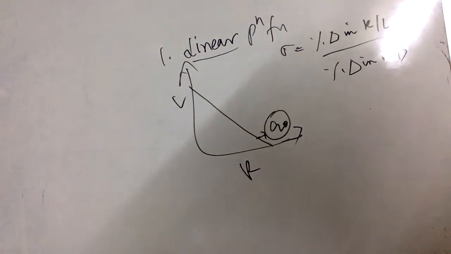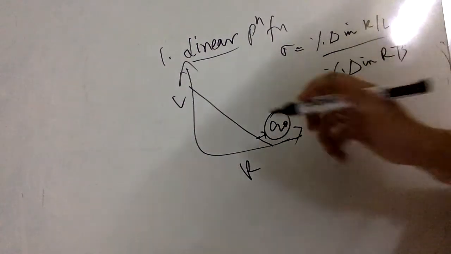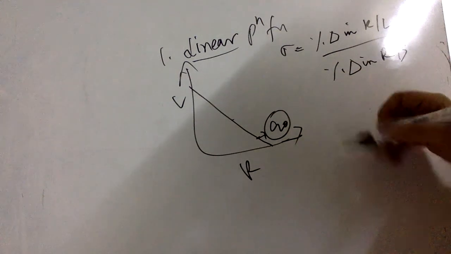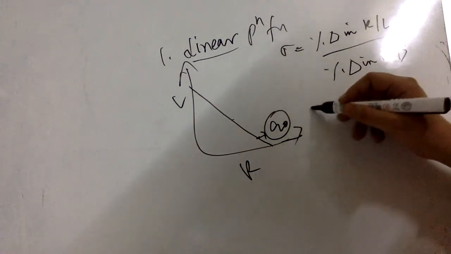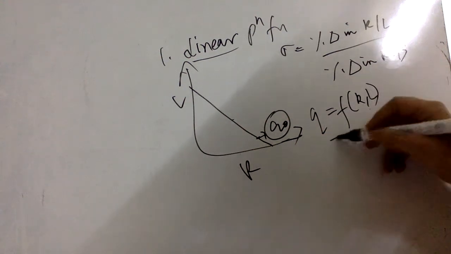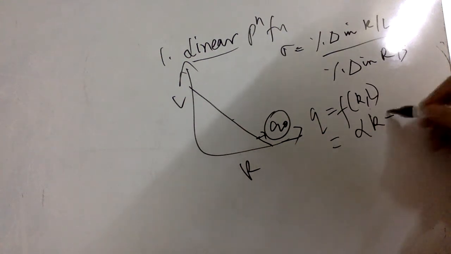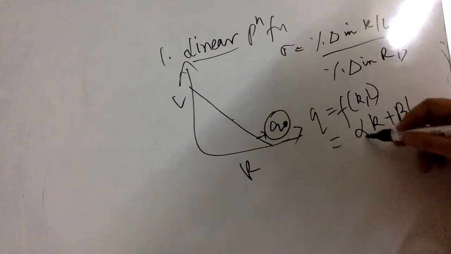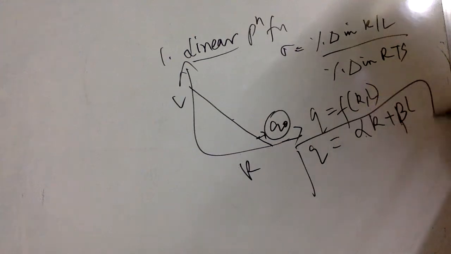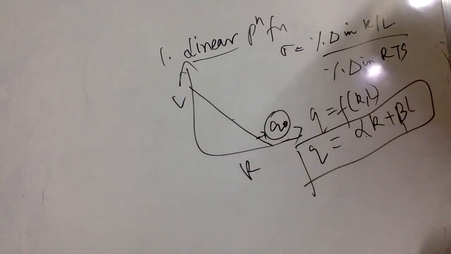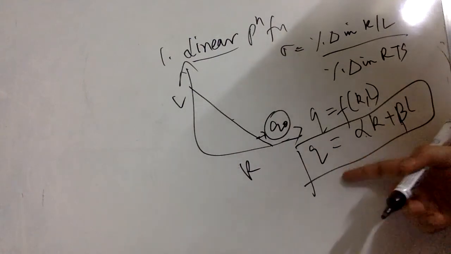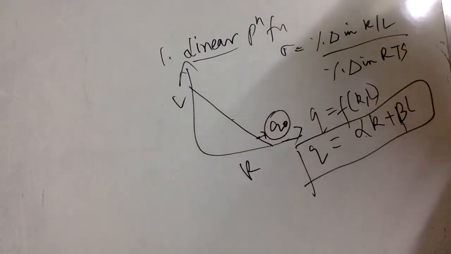Now think about what the rate of substitution will be here. Let me write down the production function first, and it will be easier for you to infer. So Q is a function of capital and labor. I can write it like this: alpha K plus beta L. Alpha and beta are just parameters, and this denotes a constant slope isoquant. So this can represent the isoquant of a linear function.